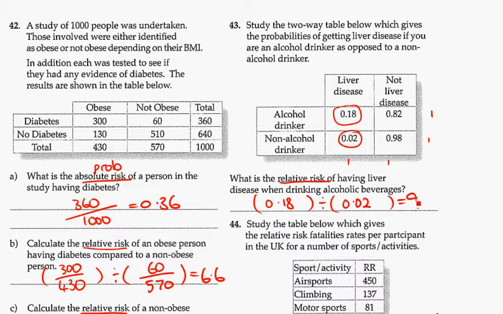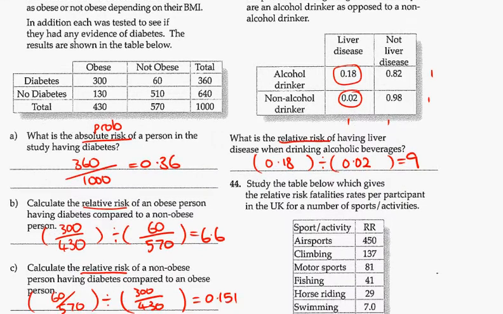So you would be 9 times more likely of having liver disease if you drink alcoholic beverages than if you don't drink alcohol. That's what that says.